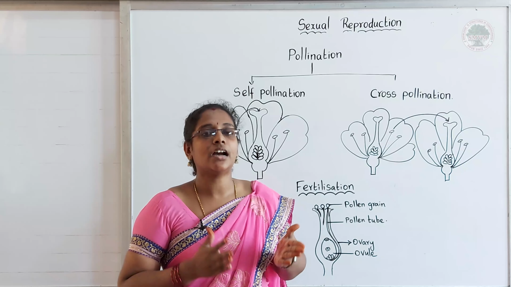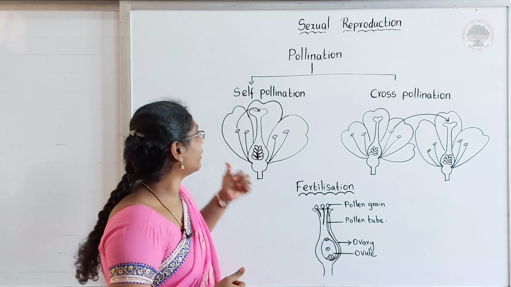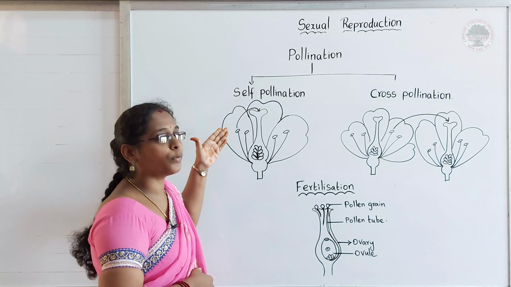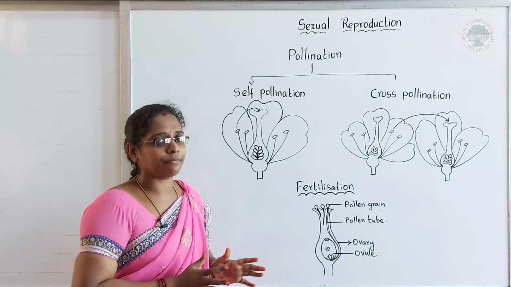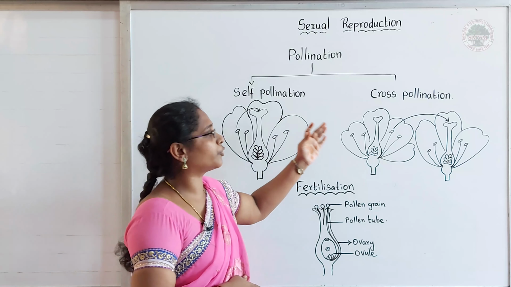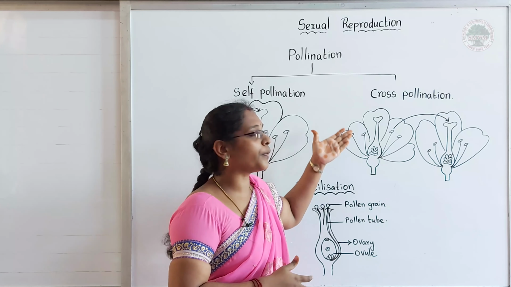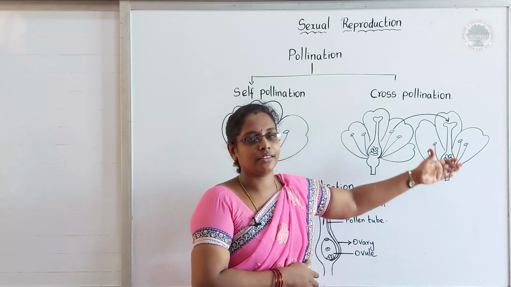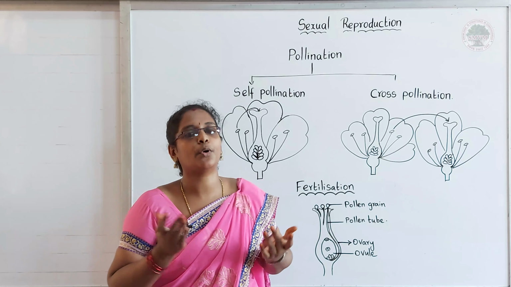Okay, let's see how this transference, which means pollination, happens. In the case of self-pollination, it is very easy, because the pollen grains and the stigma are present in the same flower. But in the case of cross-pollination, it is somewhat difficult, because the pollen has to pass from one place to another, which means from one flower to another flower. So what are the factors which help in pollination?